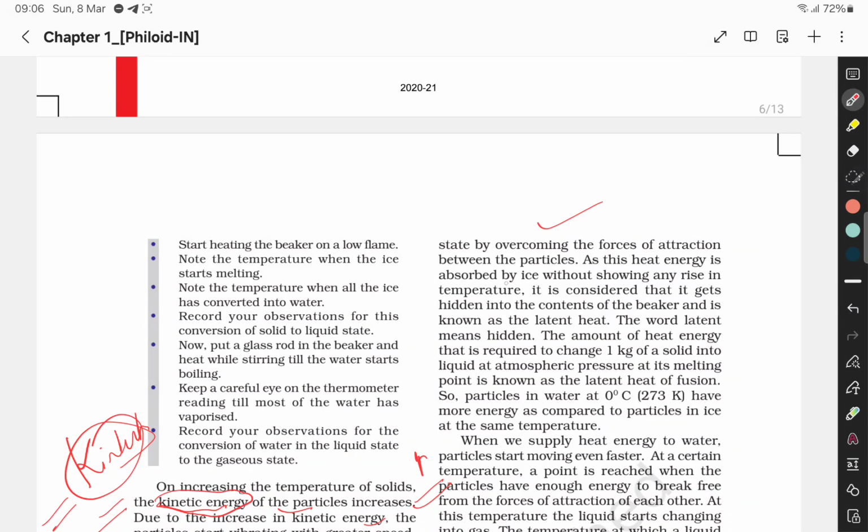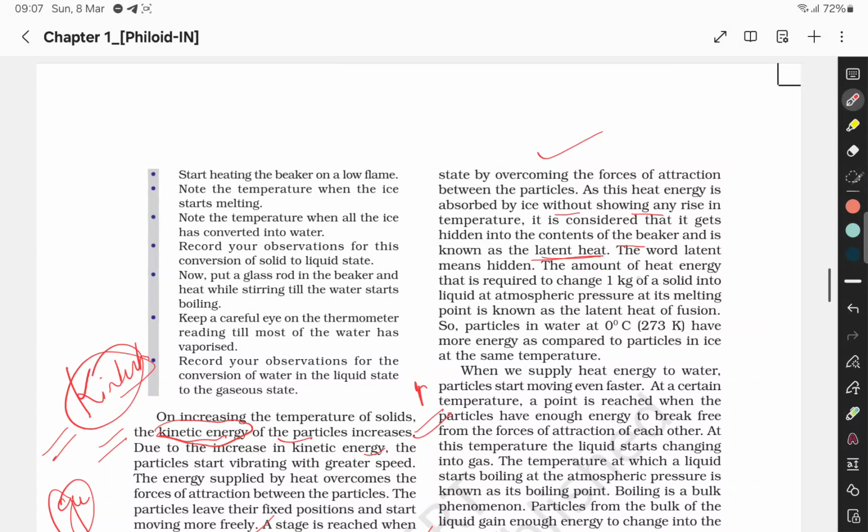As this heat energy is absorbed by the ice without showing any rise in temperature, it is considered that it gets hidden into the contents of the beaker and is known as latent heat. The word latent means hidden. The amount of heat energy required to change 1 kg of solid into liquid at atmospheric pressure at its melting point is known as the latent heat of fusion.